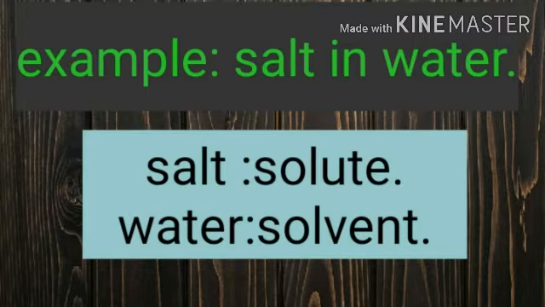For example, salt in water. The salt is the solute and water is the solvent. The salt is dissolved by the water. The water dissolves salt. This is the example for solute and solvent.